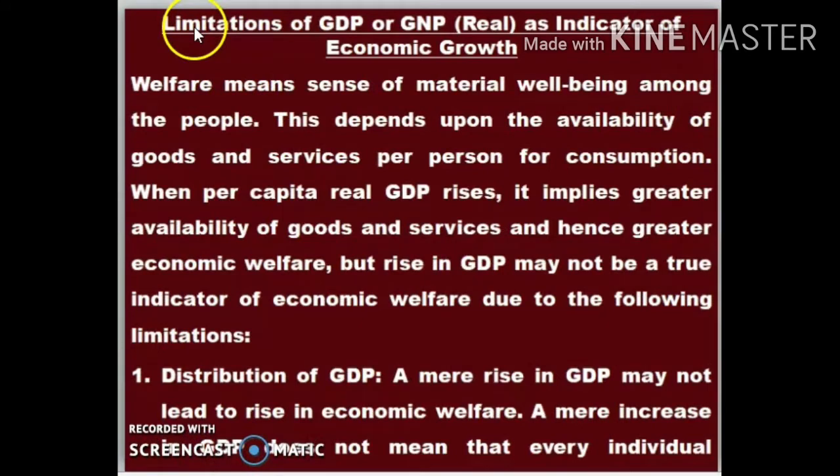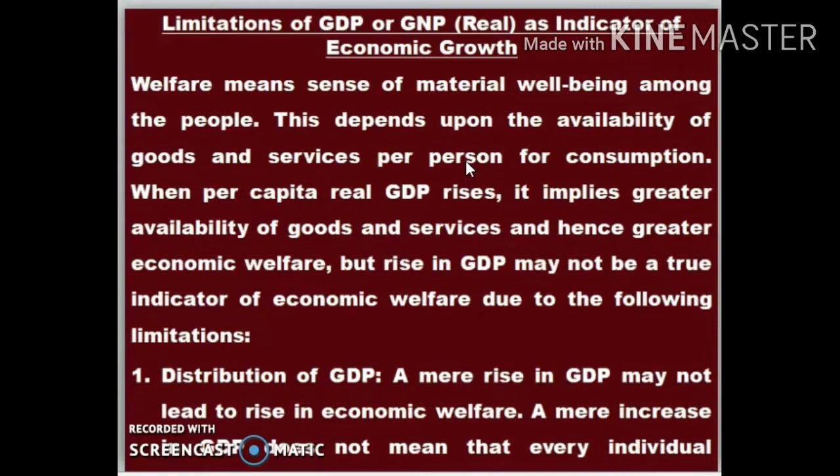Next are the limitations of GDP or GNP as an indicator of economic growth. There are certain limitations, or things to be noted. It is on the basis of economic welfare, how the GDP contributes. Certain things are not taken into consideration while studying the welfare of the economy.